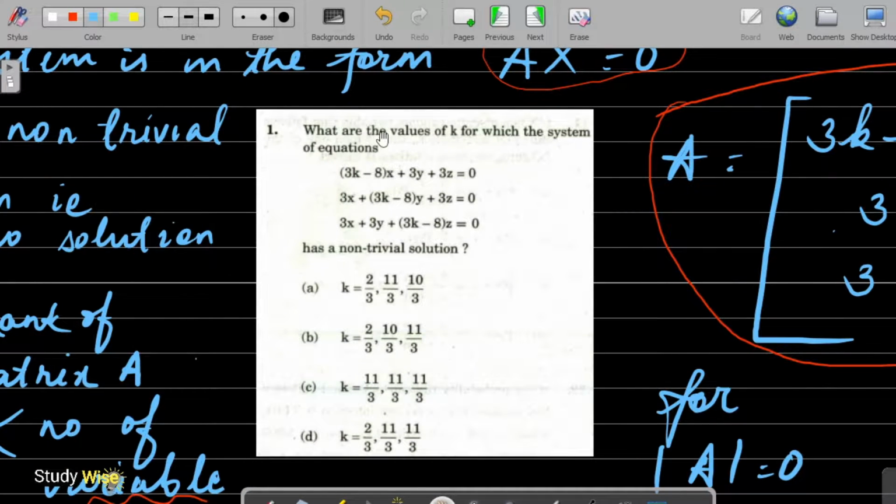What are the values of k for which the system of equations, that is (3k - 8)x + 3y + 3z = 0, 3x + (3k - 8)y + 3z = 0, 3x + 3y + (3k - 8)z = 0, has non-trivial solutions, and we are given 4 options. Okay, now let's solve this problem.